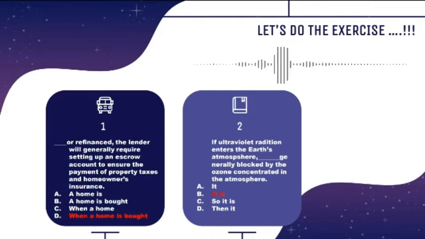We don't need a conjunction since we have if as the connector. We need a verb or to be since there is passive voice in the phrase generally blocked by the ozone. Option A is wrong because it has no to be. Options C and D are wrong because they have a conjunction. The best answer is B because it consists of the to be that we need.